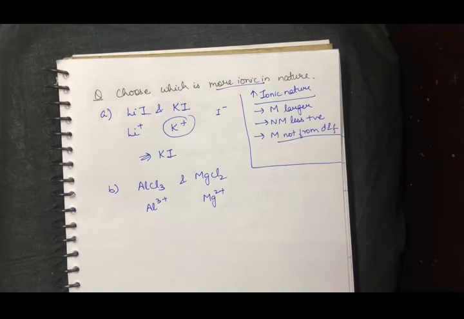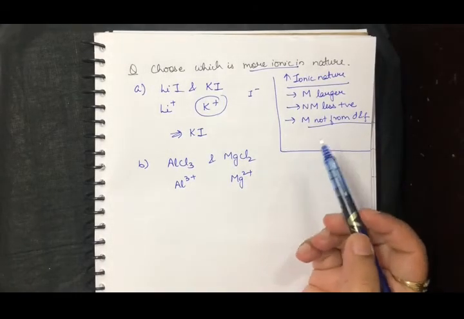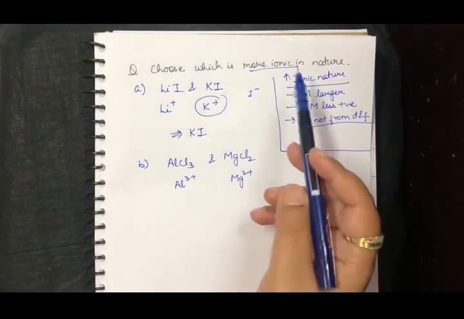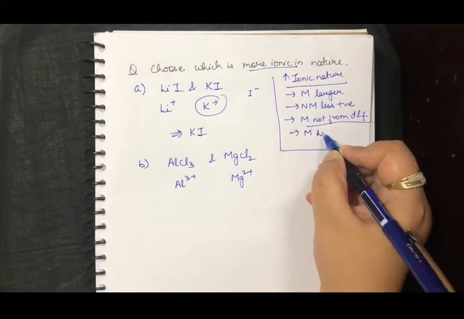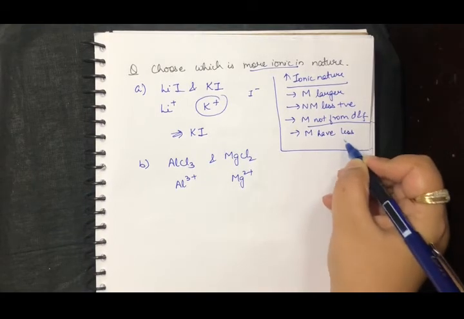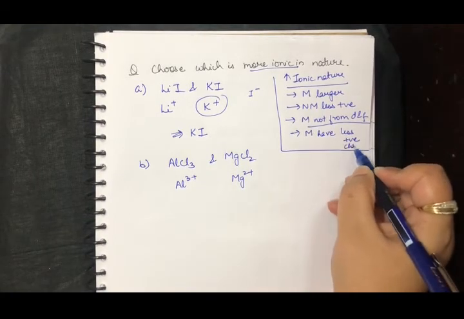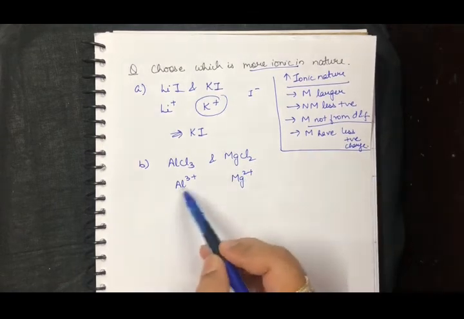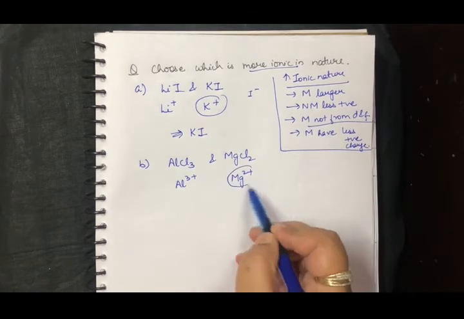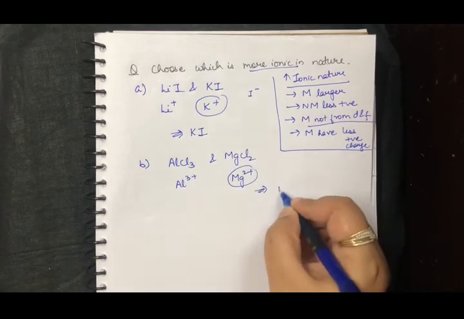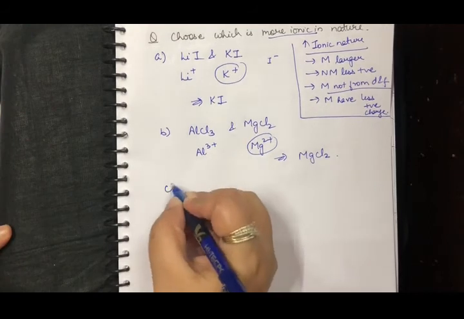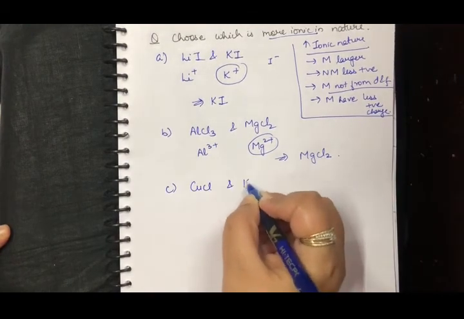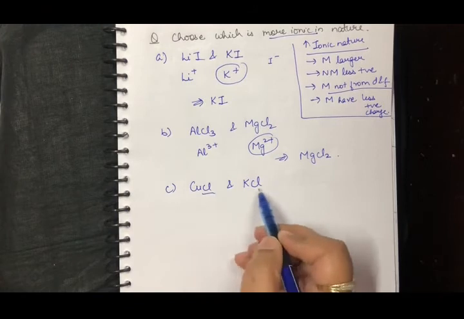So now the only thing that I have to see here is, we saw that for covalent character, metal के पास ज़्यादा higher positive होना चाहिए. So for ionic, we have to say that metal should have less positive charge, right? So out of these two, which is having less positive charge? It is this. So which compound is more ionic here? It is magnesium chloride.